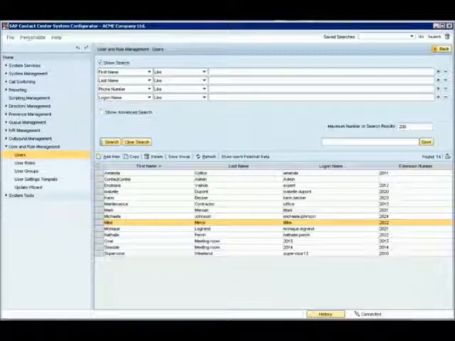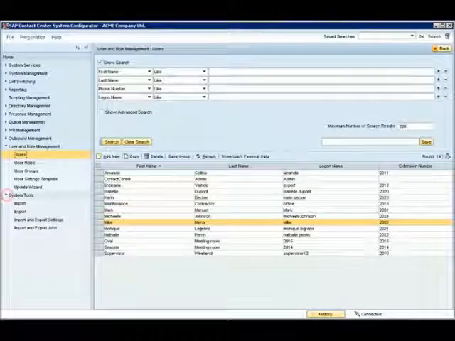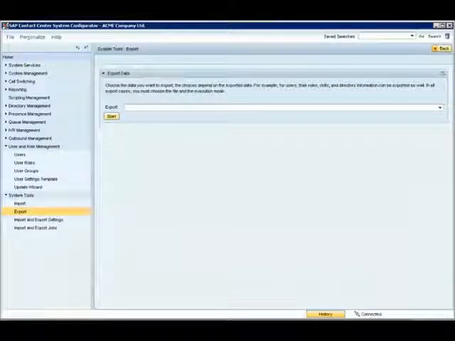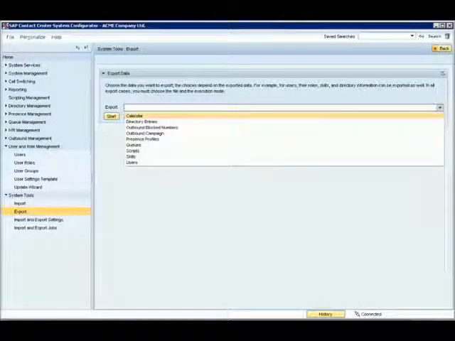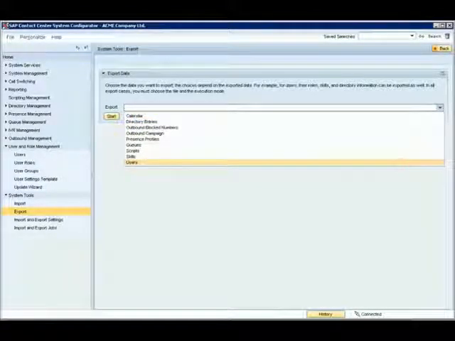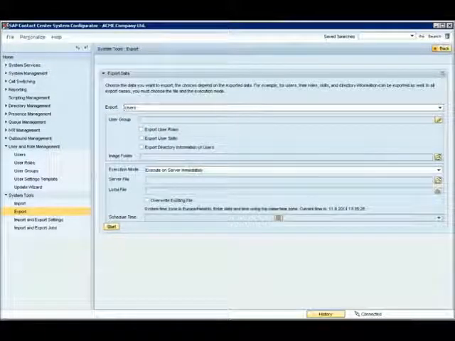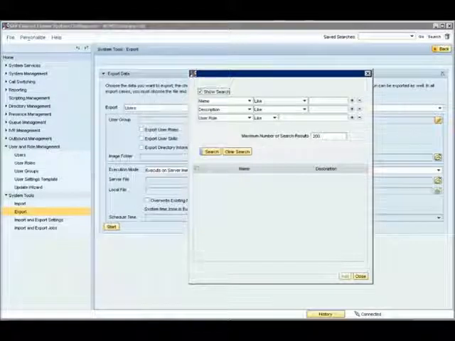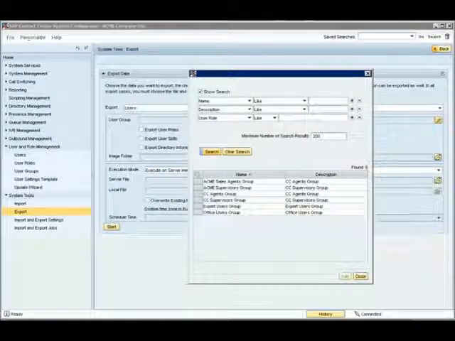In System Configurator, we go to System Tools and choose Export. On the drop-down list, we see different data types that can be exported. We choose Users for now. By pressing the button on the User Group row, we get a new pop-up window where we can choose to group which users we want to export.